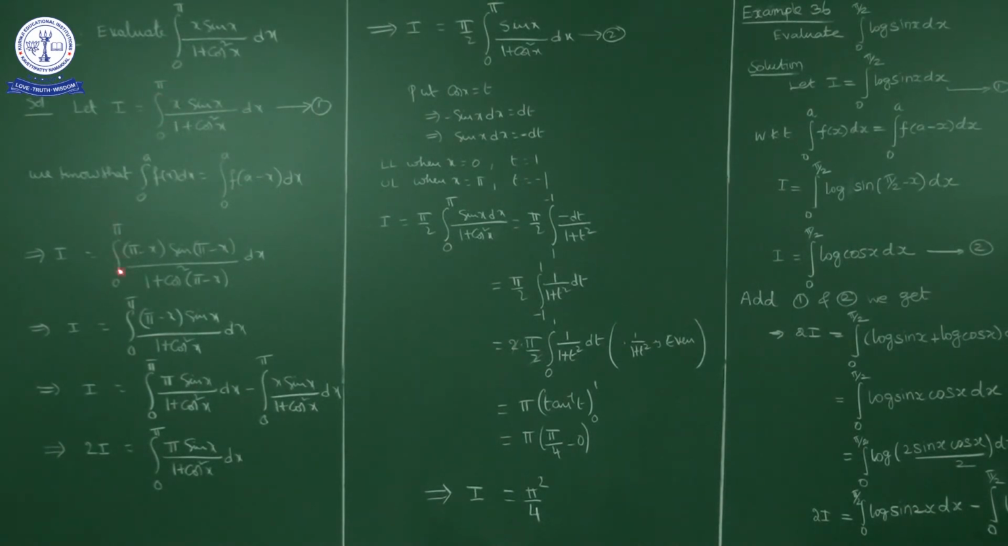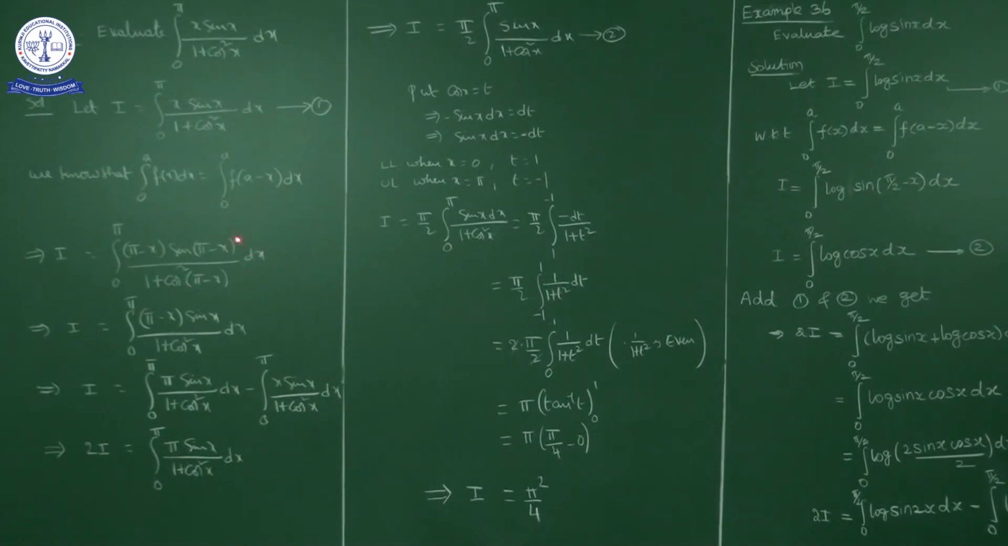I is equal to integral 0 to pi of (pi minus x) into sin(pi minus x) upon 1 plus cos square(pi minus x) dx. Wherever x is there, in place of x write pi minus x. So what we'll get: I is equal to integral 0 to pi of (pi minus x) into sin(pi minus x) upon 1 plus cos square(pi minus x) dx.